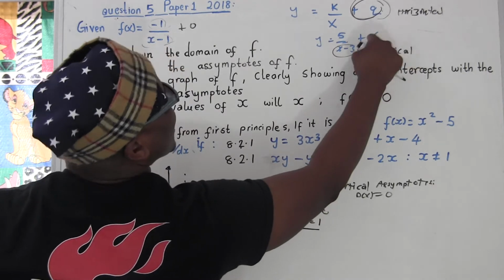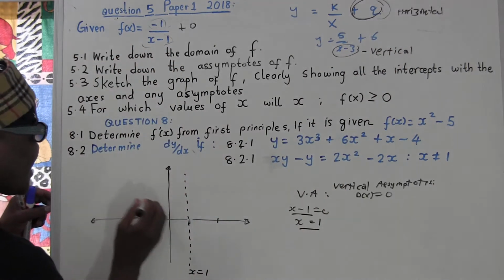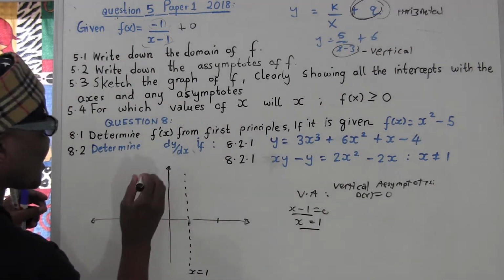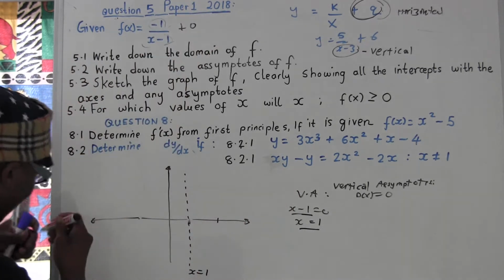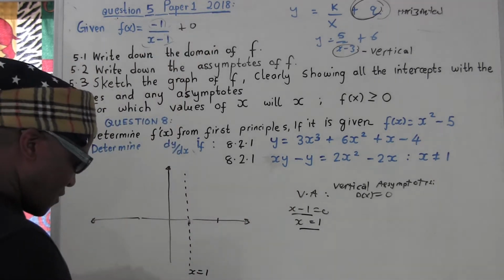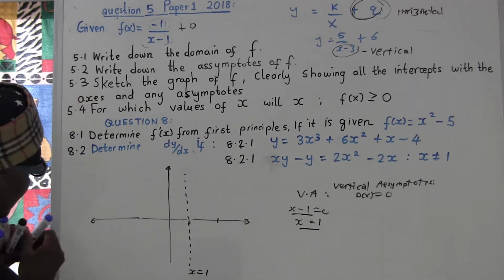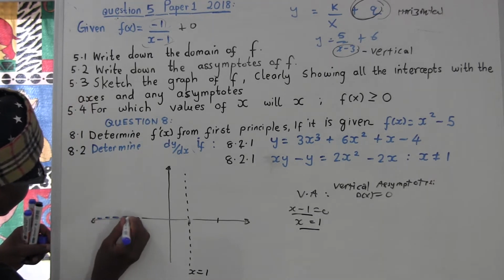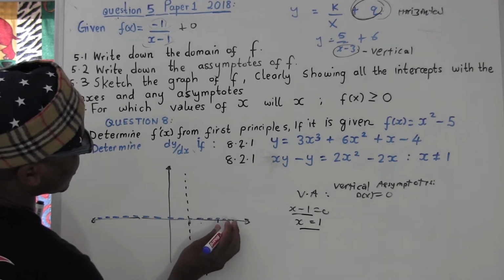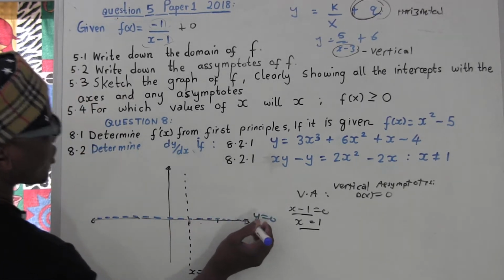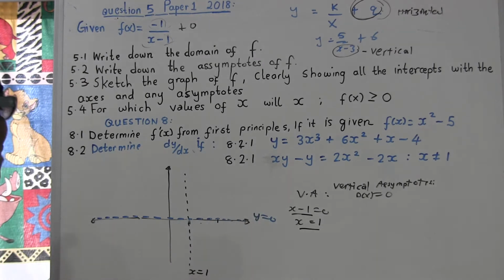For this case, it was going to be 6. So I was going to come at 6: 1, 2, 3, 4, 5, 6. And that was going to draw what? A horizontal line. But for this case, we have 0. So the horizontal asymptote is going to pass here. Let me use another color. So it's going to be here. On top, you can bold it. So this is y equal to 0. This is the horizontal asymptote and this is the vertical asymptote.